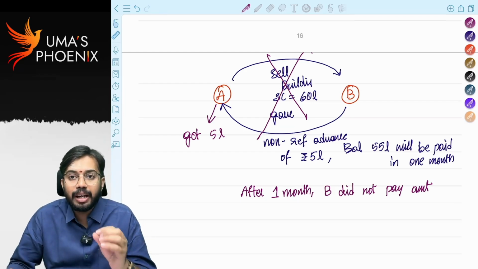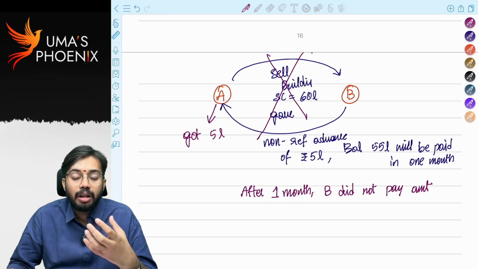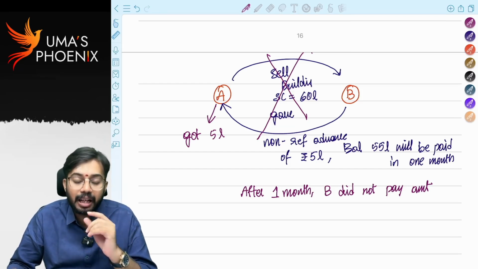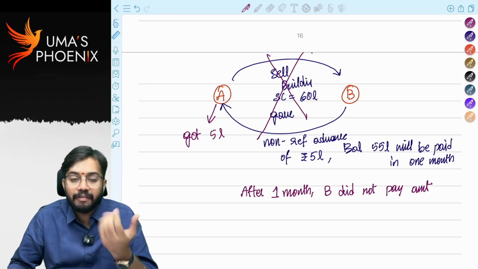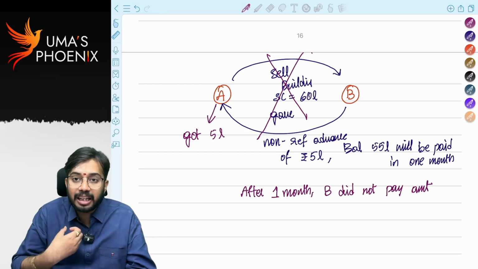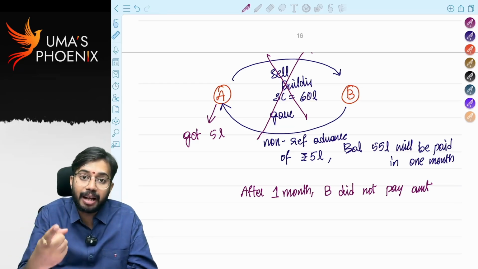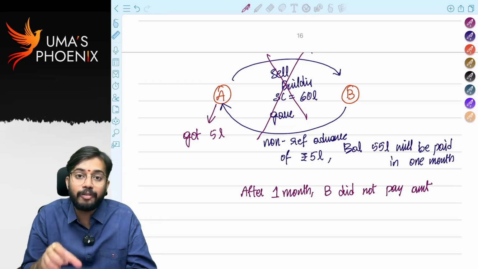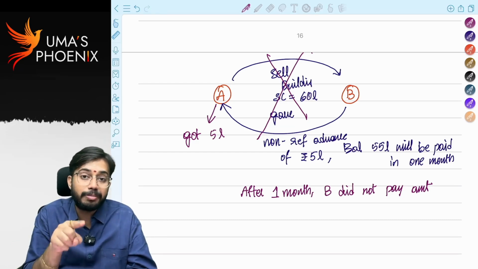Many times with regard to transfer of a capital asset, advance will be taken by the seller on a non-refundable basis. If the buyer pays the consideration, well and good. If the buyer does not pay the consideration, then the advance that was taken will not be given back. It will not be refundable. So the non-refundable advance amount of 5 lakh rupees is income to Mr. A, right?